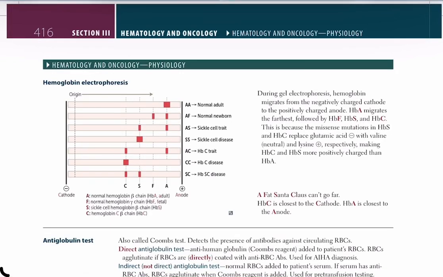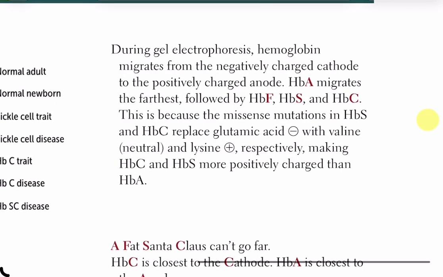Now, the next chapter is Physiology of Hematology and Oncology. Hemoglobin electrophoresis. Hemoglobin electrophoresis is a laboratory technique used to separate different types of hemoglobin based on their electrical charge. During gel electrophoresis, hemoglobin molecules migrate from the negatively charged cathode to the positively charged anode. Among the common hemoglobins, hemoglobin A migrates the farthest, followed by hemoglobin F, then hemoglobin S, and finally hemoglobin C.